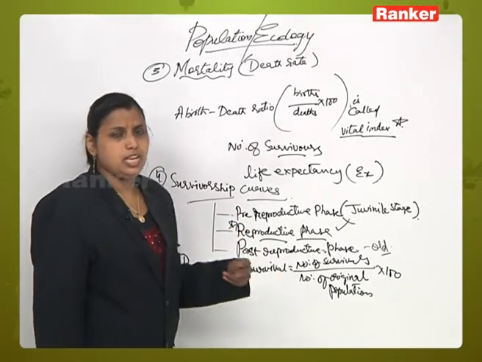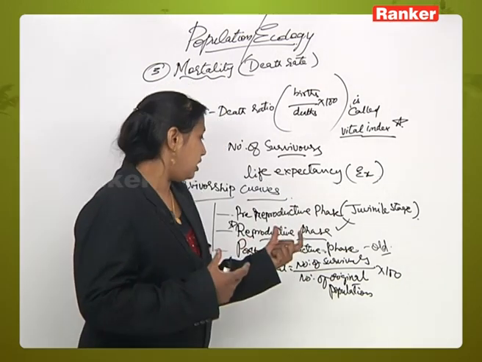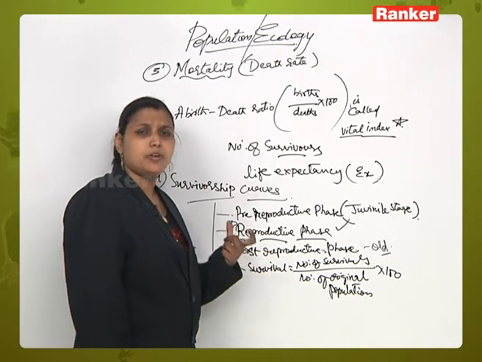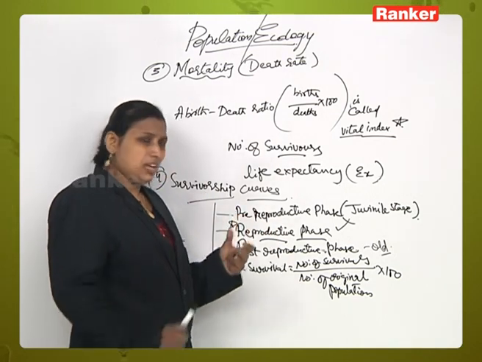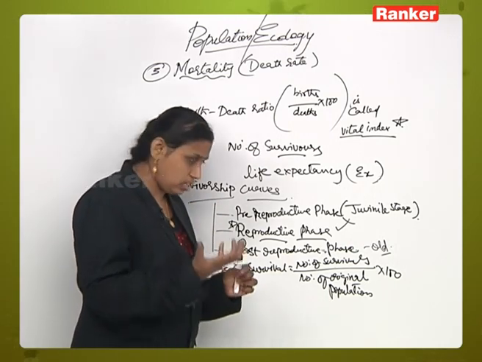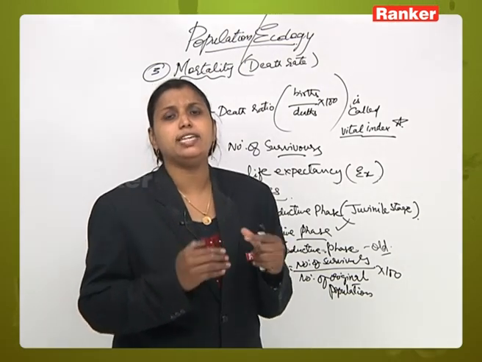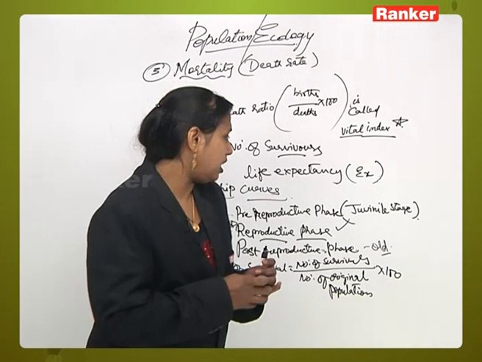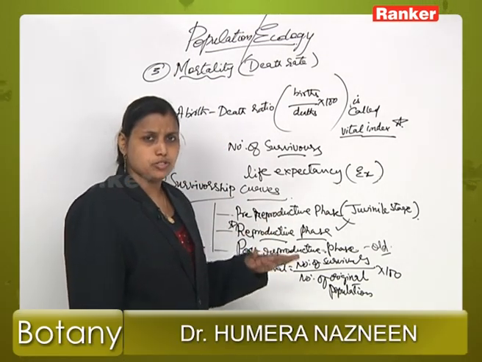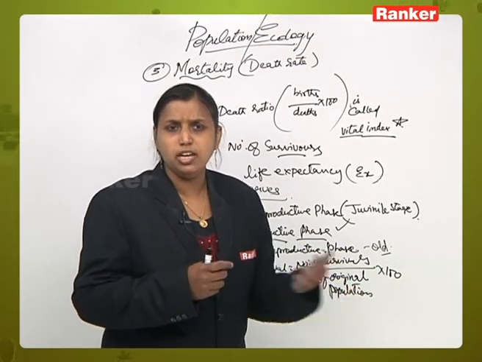But in the reproductive phase, as they are in a stable situation in adulthood, they have more resistance, so the survivorship of the individual is higher. When we say a population has more survivors in the reproductive phase, it means that population has more young adults, with neither many small children nor many old people.